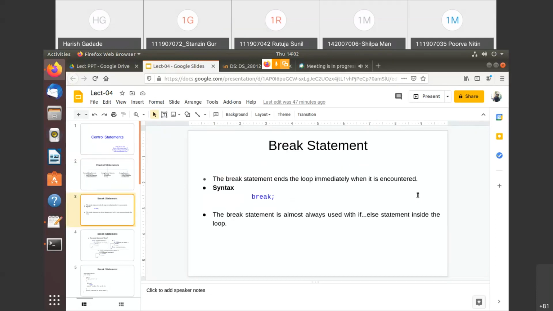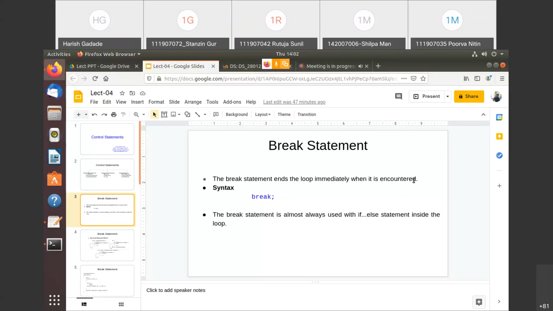The syntax is simply break. I have written the break statement here also, and the loop exits immediately when it is encountered, right? It means if the break statement is there, the loop will exit before the termination condition. Normally the break statement is used in if else or in the switch case.